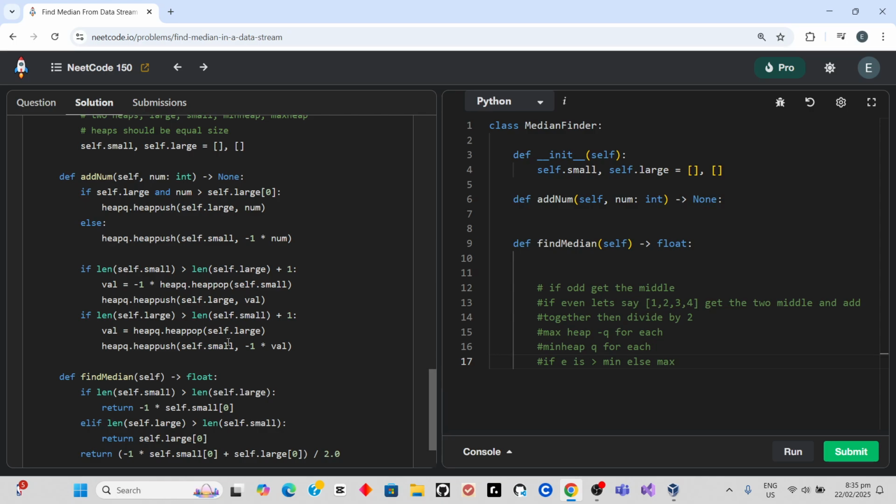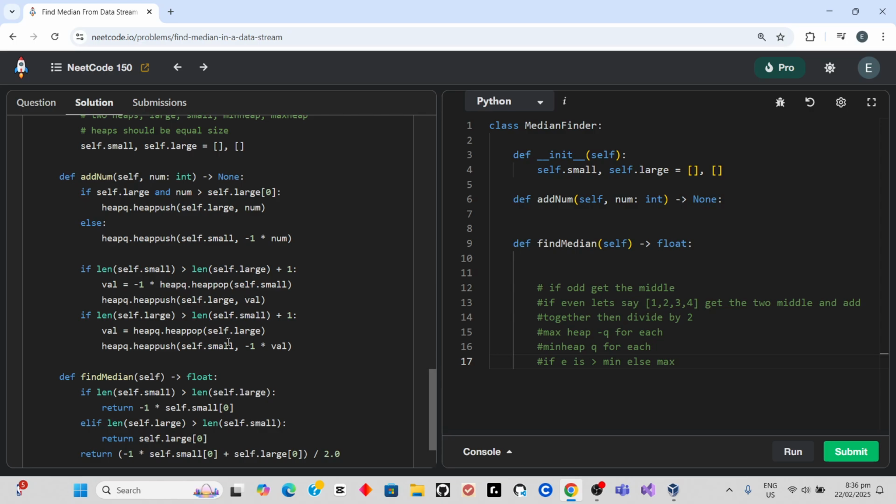Since there's no max heap in Python, we basically make the values negative, multiplying by negative 1.